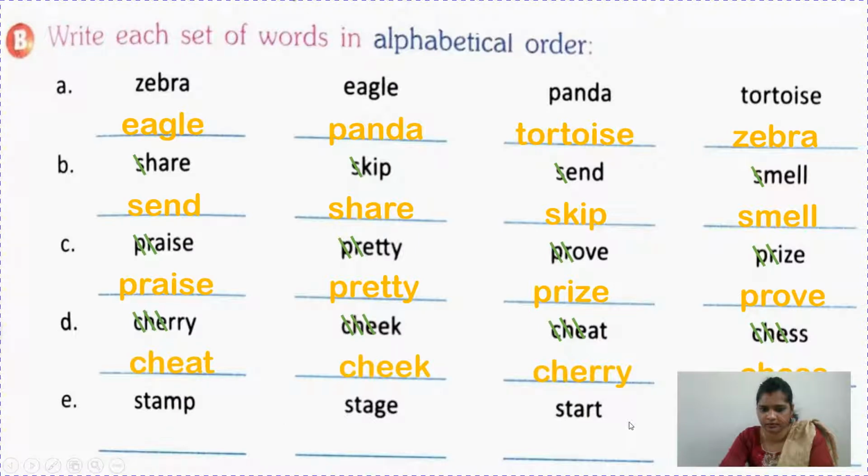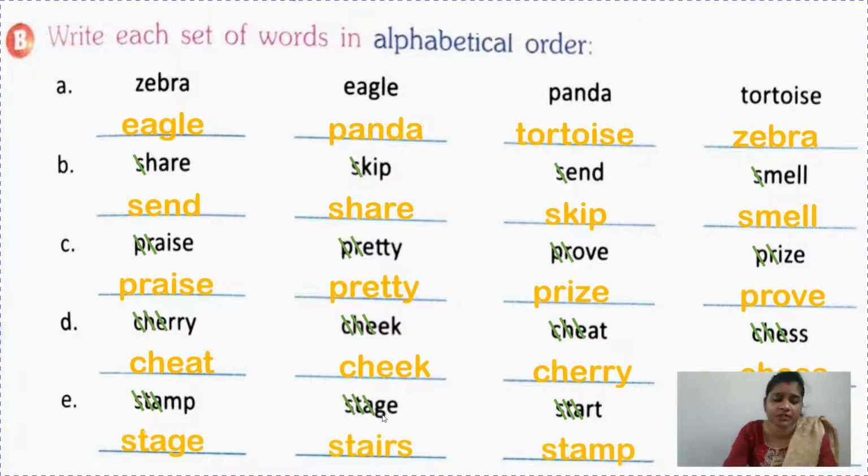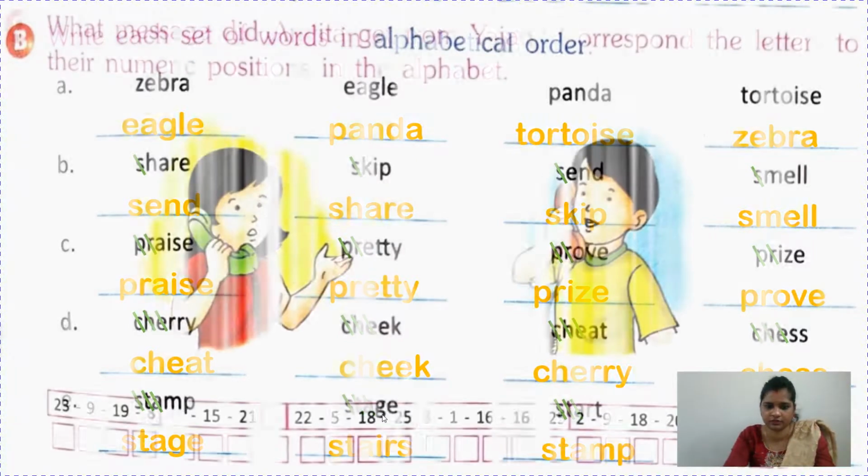Now stamp, stays, start and steers. Again STA are common, so we will strike STA. Okay, now what is left? M, G, R and I. We know G comes first, so stage, then I, steers, then M comes, stamp, and then start. So it's so easy children, just do it stepwise. Stepwise you do, it is very easy for you.